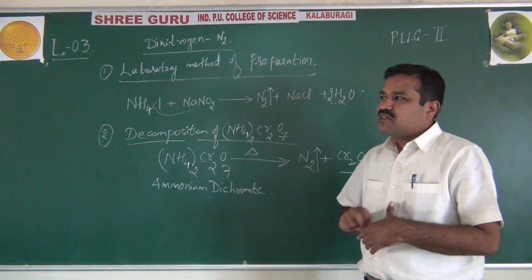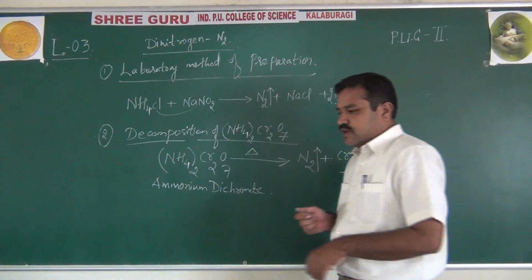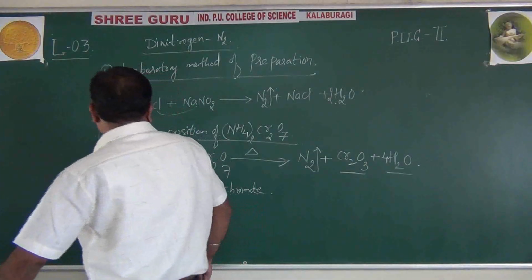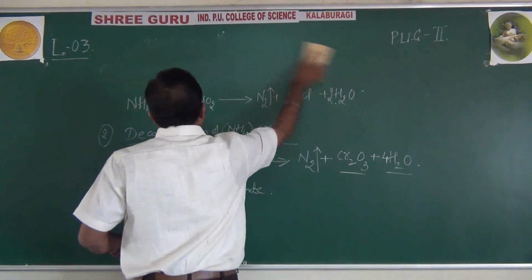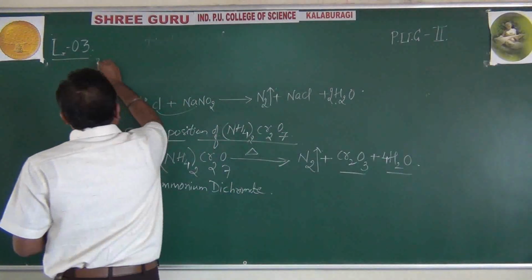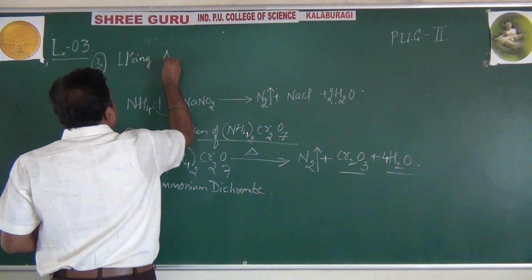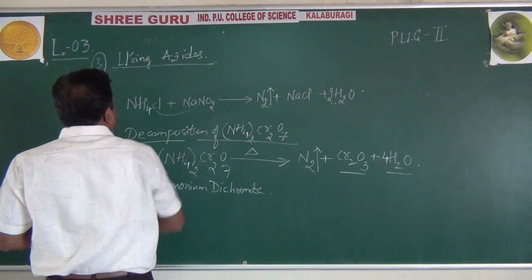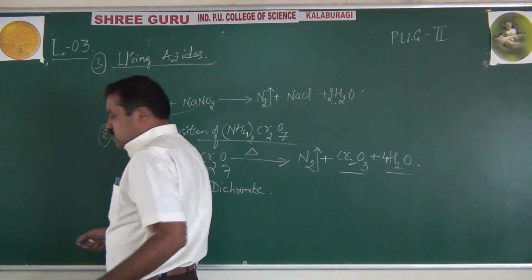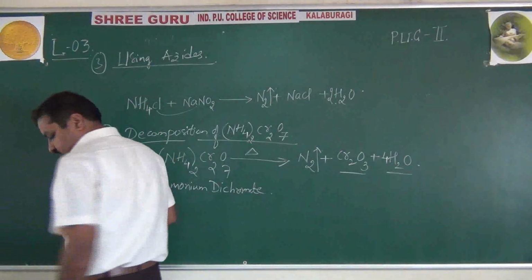Not only this, you can prepare pure nitrogen. Pure nitrogen means without any impurities, right? That is by using azides. What is that method? Third, using azides, you can prepare pure nitrogen. Let us see.